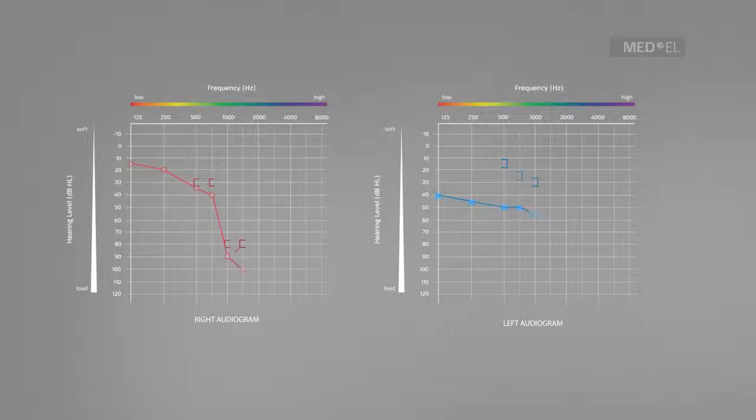If the bone conduction test results are better than the air conduction test results, this indicates that the cochlea is still functional and that the hearing loss is due to a blockage or deformity in the outer or middle ear. Your doctor or audiologist will be able to explain your audiogram in further detail.